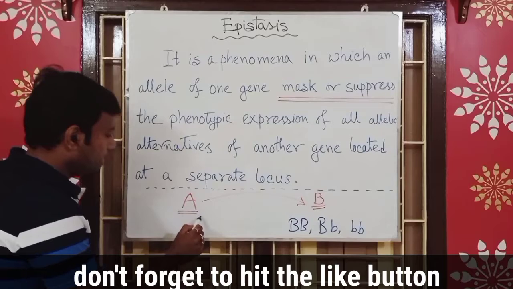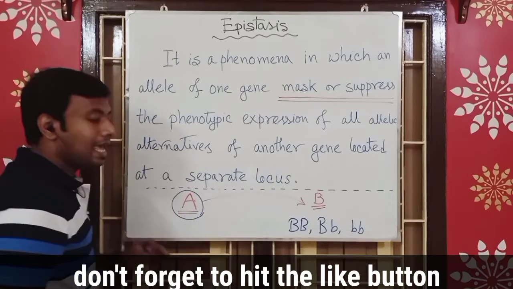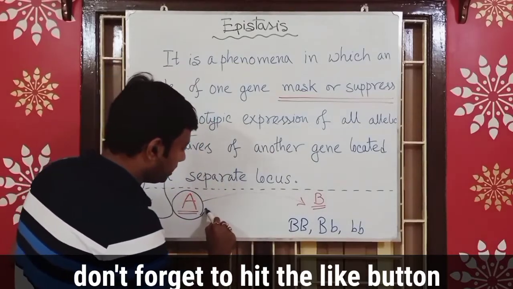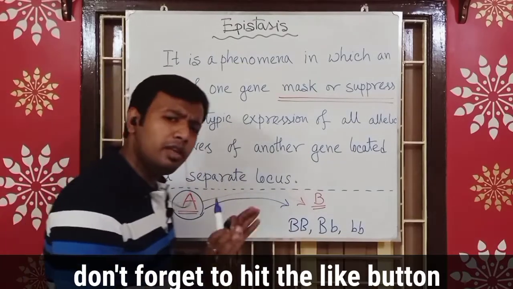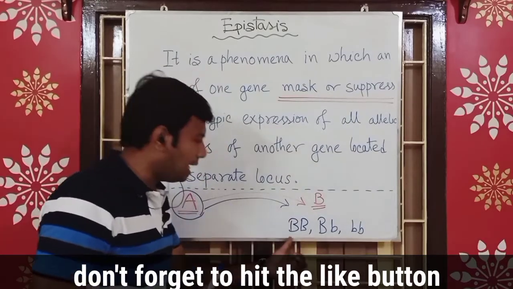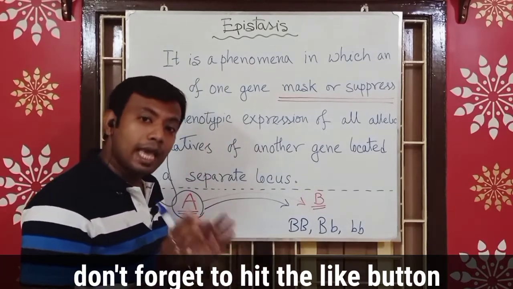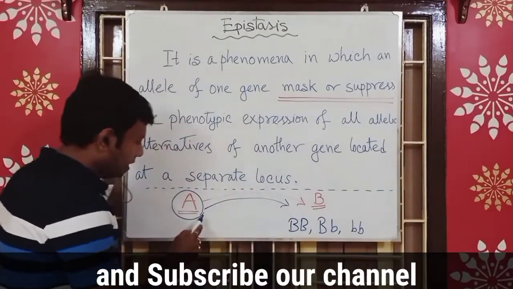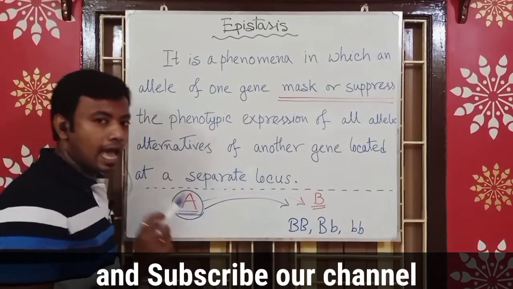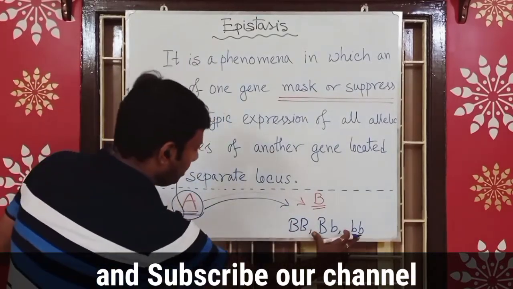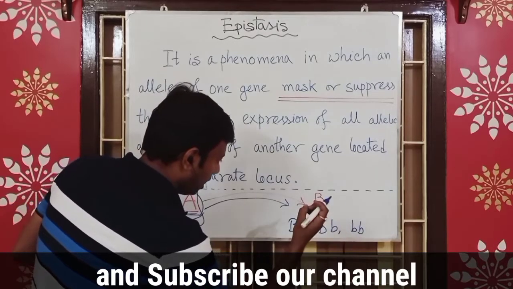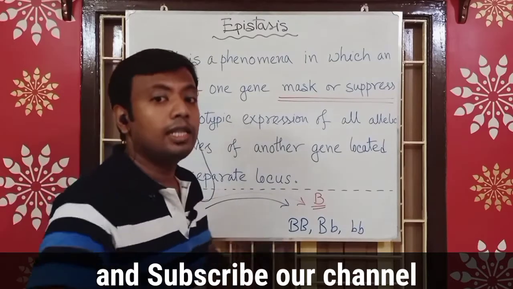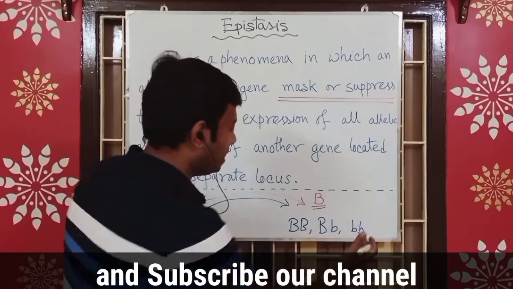But remember, gene A can suppress or mask all the phenotypic expression of gene B. Whatever different phenotypes these allelic combinations may produce can be masked or suppressed by gene A. And after masking the phenotypic features of gene B, gene A will produce a new set of phenotype that is not present here.